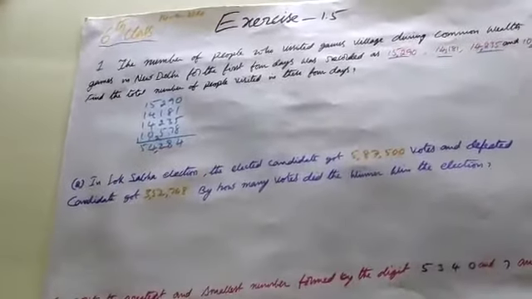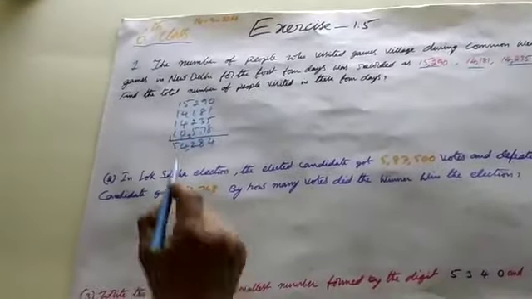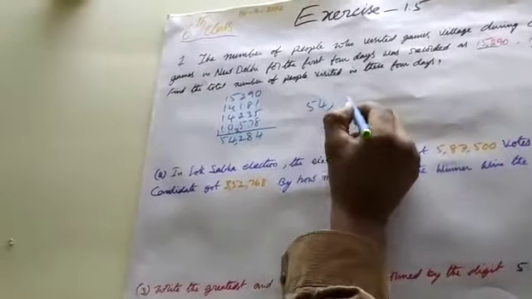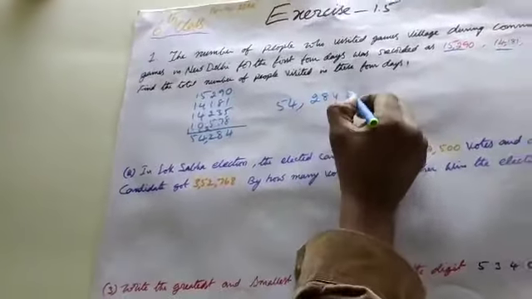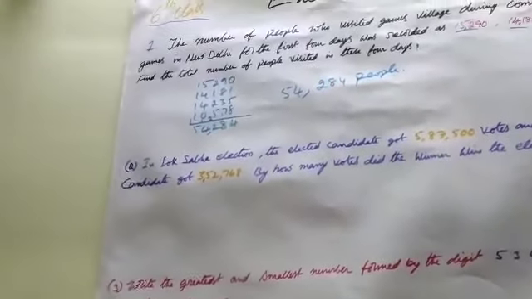Therefore, what is the total number of people who visited in 4 days? 54,284 people. The total, like this.